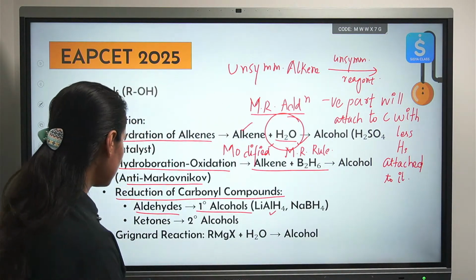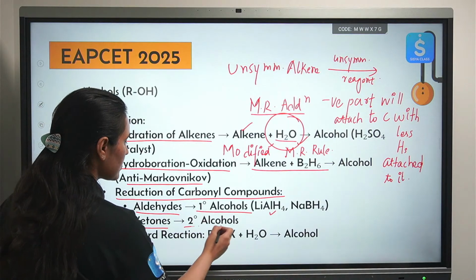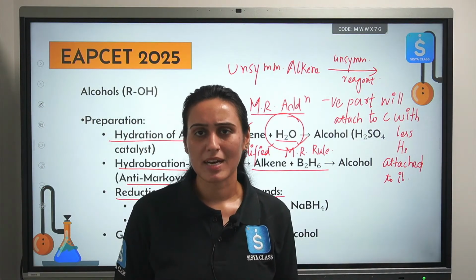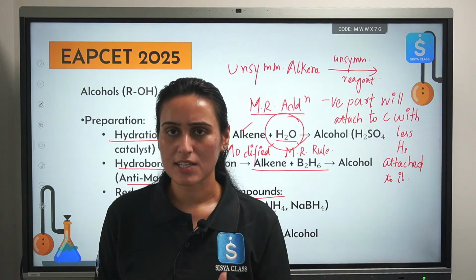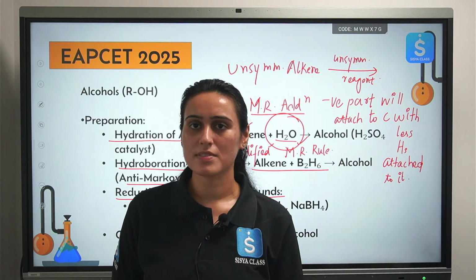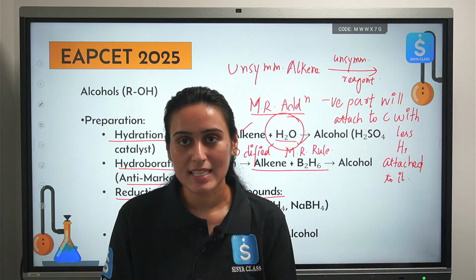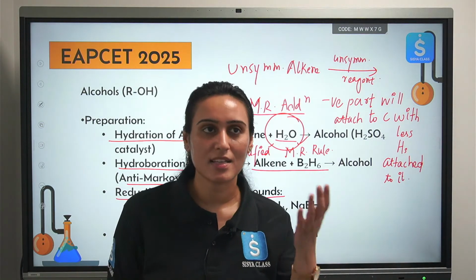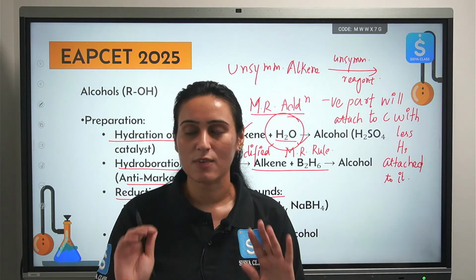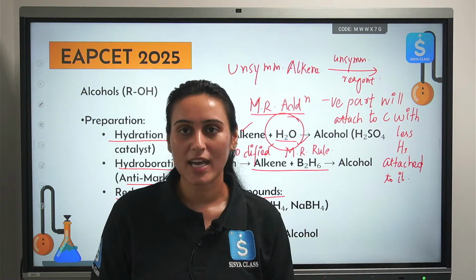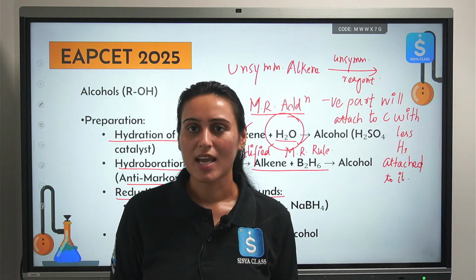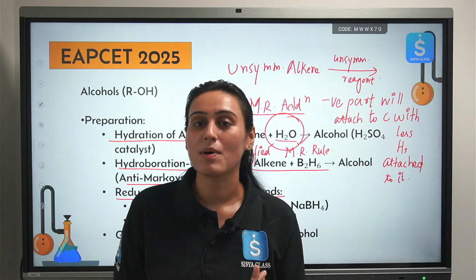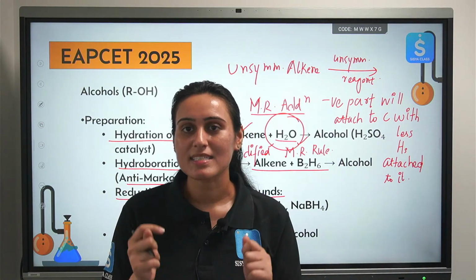Okay. Then from ketones, what type of alcohols you will get? Secondary alcohols. Do we have to remember that also? There is no need to memorize it per se. If you see the structure of ketone, you will come to the same observation. But if you know the effects clearly, you can use it to solve questions also quickly. Then you will not need the time to think that what should I make, should I draw the structure or not, if you know the effect. But if you know the structure, then also you will come to the same observation. It will not take much amount of your time, but try to revise everything once.